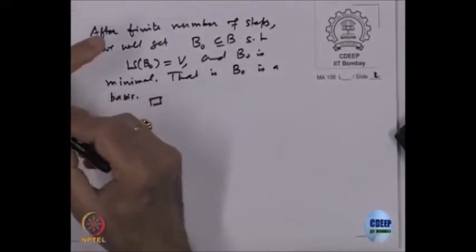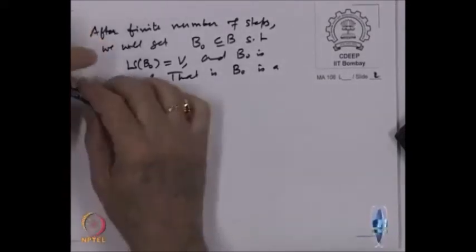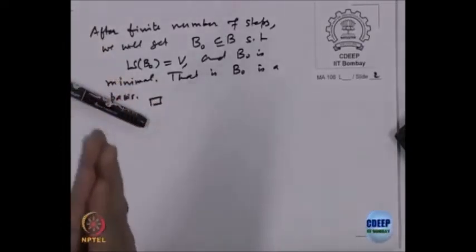So what are we saying? You have a vector space which is generated by some set of vectors B, that may not be minimal. I can make it minimal by removing, one at a time, vectors which are not required. Eventually you will get a set which is minimal and will generate.